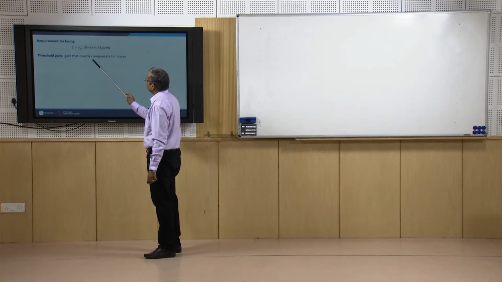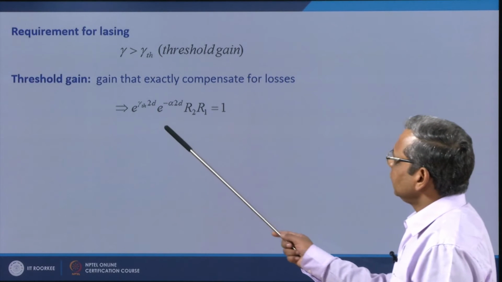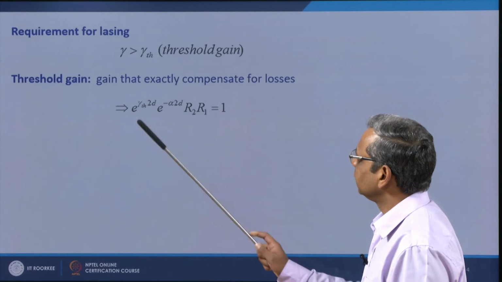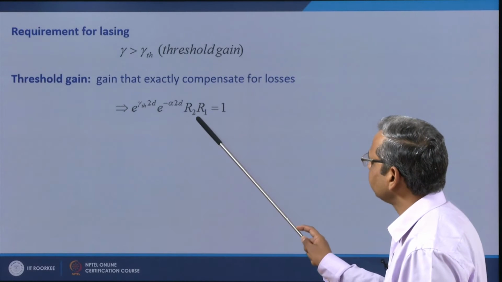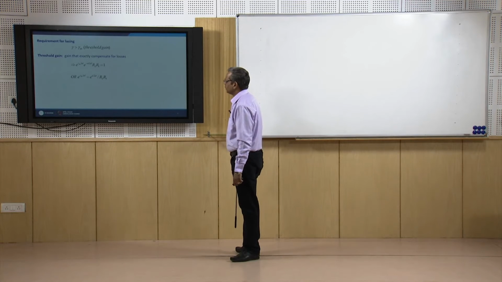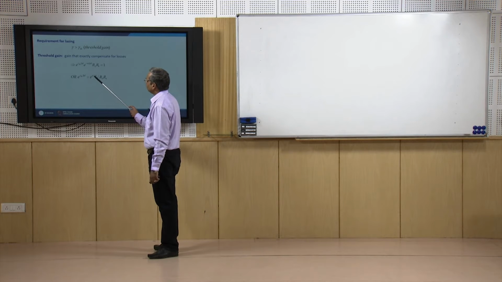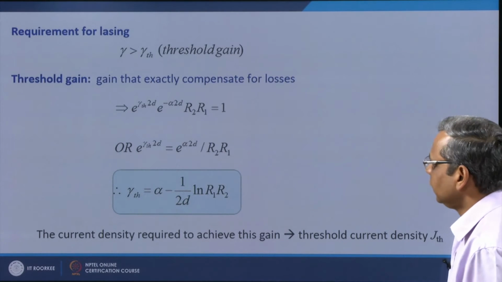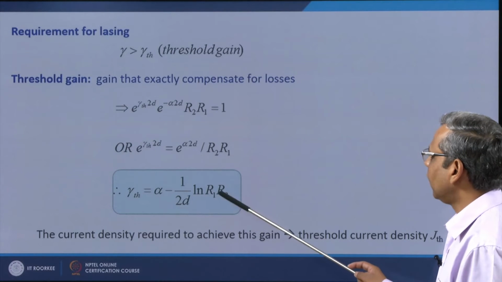So this threshold gain is that gain that exactly compensates for losses, which means that at gamma equal to gamma th, e to the power gamma th 2d times e to the power minus alpha 2d times r2 r1 should be equal to 1, or e to the power gamma th 2d should be equal to e to the power alpha 2d divided by r2 r1, or I can write it in this fashion: gamma th is equal to alpha minus 1 over 2d log r1 r2.